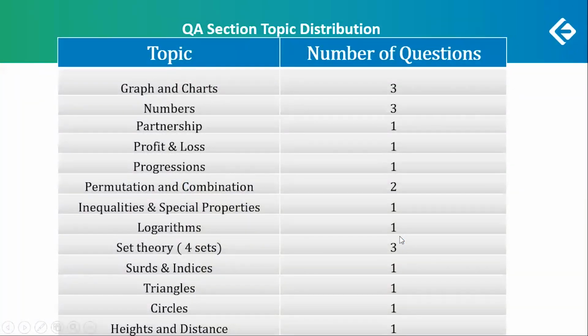There were 20 questions: 8 easy, 8 moderate, and 4 maybe difficult, maybe a little different or lengthy. There were charts, and DI is also a part of quant. So graphs and charts: there was a line graph which had 3 questions. The set had 3 questions. Numbers had 3 questions, 1 on partnership.